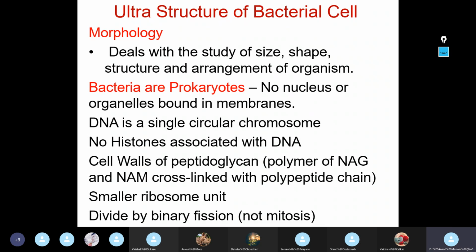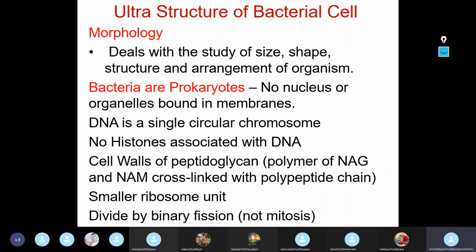As I stated, bacteria are prokaryotic cells, and these are certain highlights of a prokaryotic cell. The very first thing you need to remember regarding any prokaryotic cell, whether it is bacteria or anything else, is that there is no nucleus or organelles bound in the membrane.